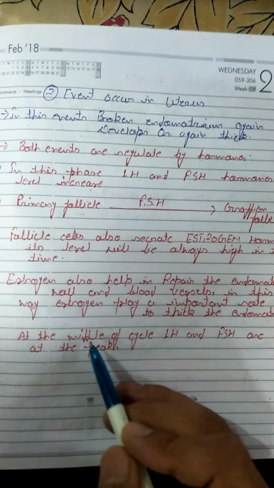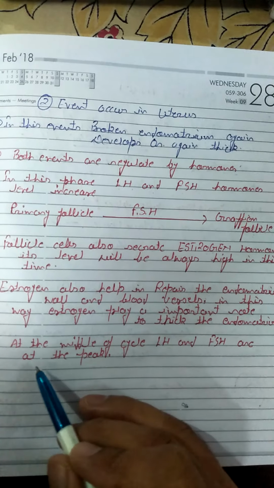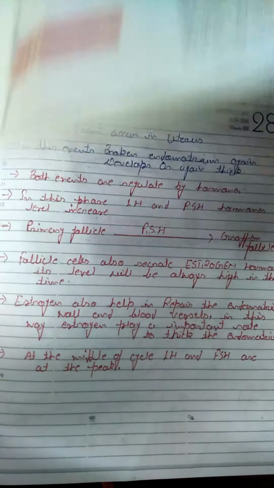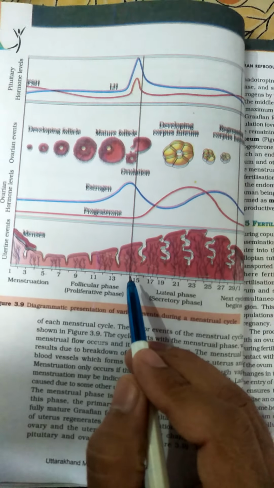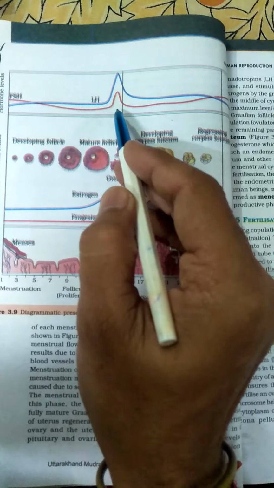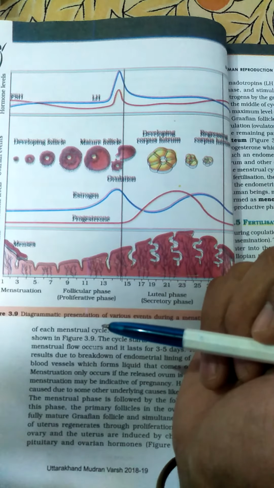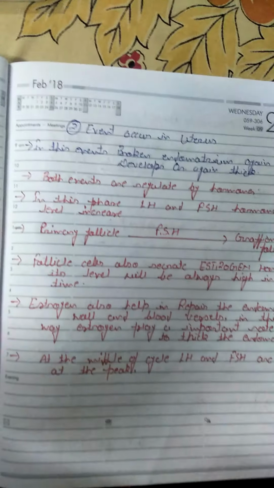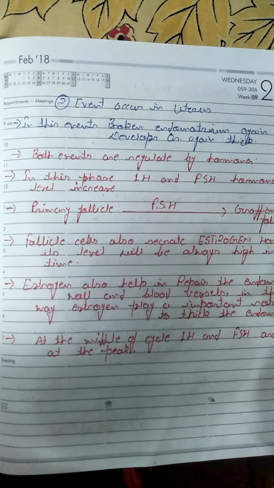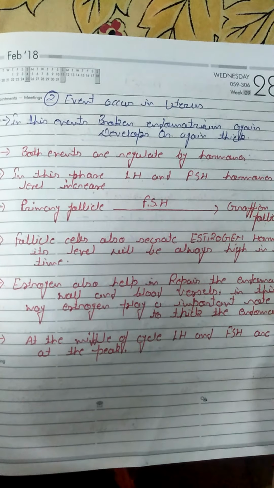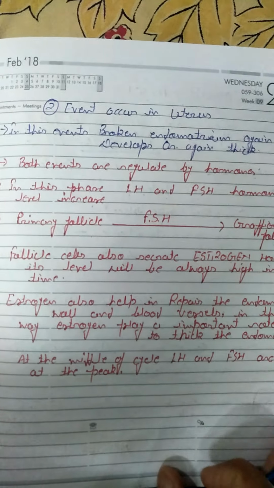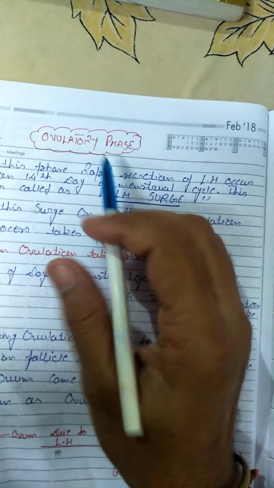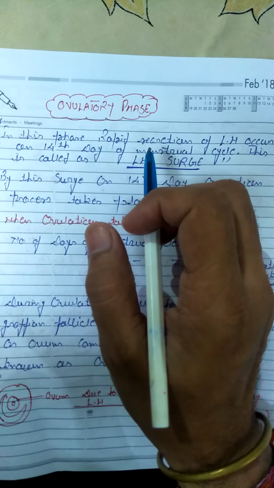At the middle of the cycle, LH and FSH are at peak level. We know that in the cycle from day 1 to 29, the middle part is day 14, and look, LH and FSH hormone levels are very high. So that's all about the second phase, the follicular or proliferative phase. In the next video we will discuss another important phase, known as the ovulatory phase.